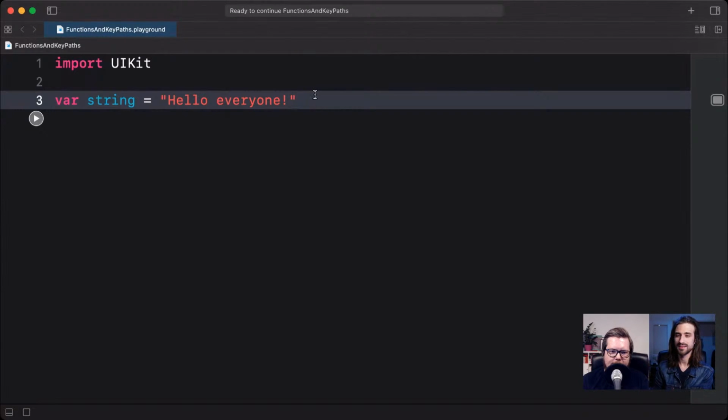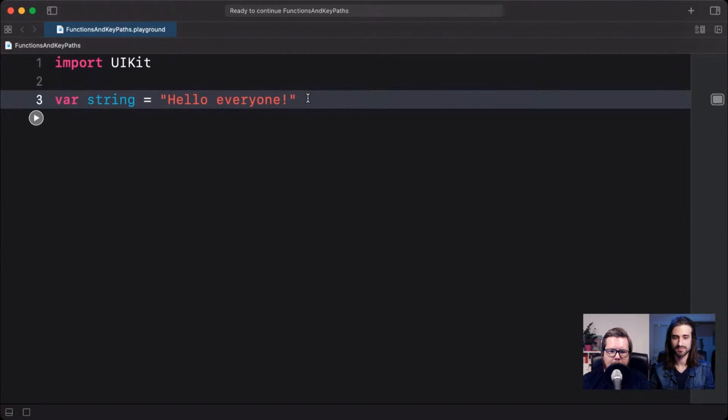So a key path is essentially generic over two types. The first type is what root type you are referring to, and the second one is the type of the value of the key path itself. And a key path can essentially be used to refer to a property on a type.